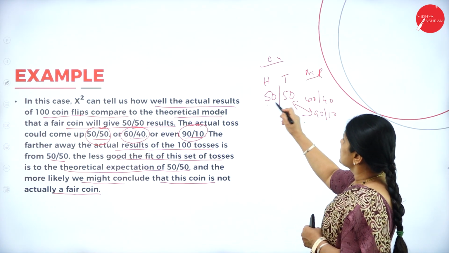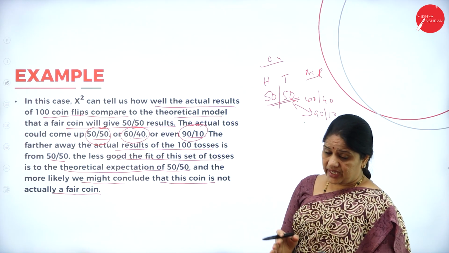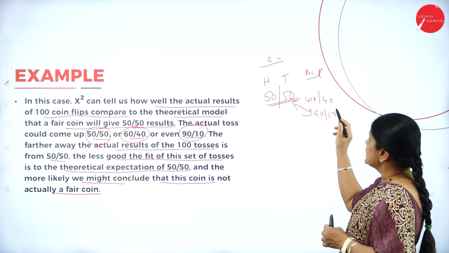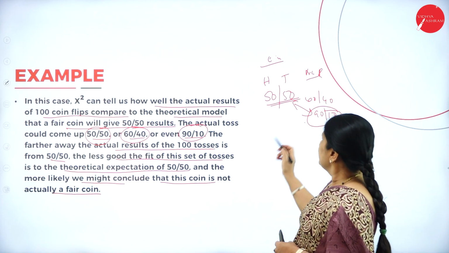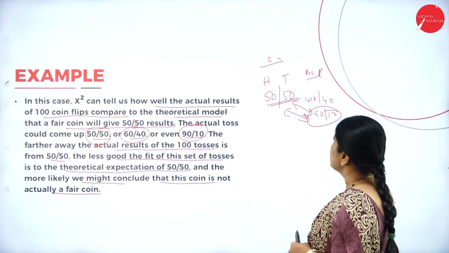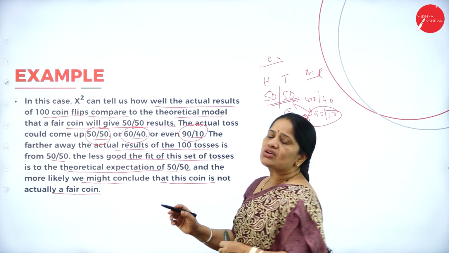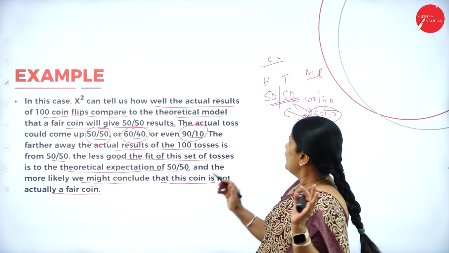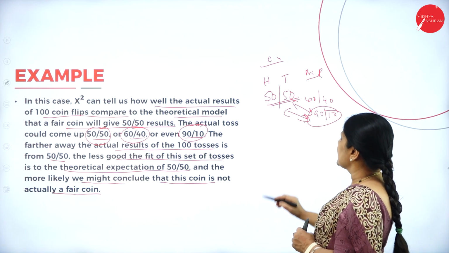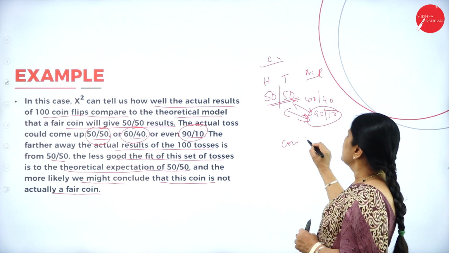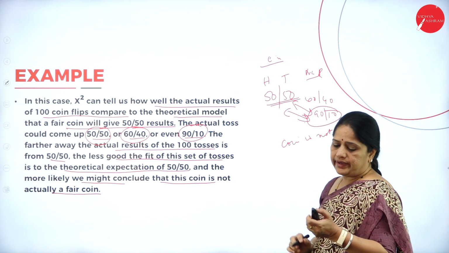Now what is the theoretical expectation? The theoretical expectation is when we toss a coin 100 times, we will get 50 heads and 50 tails. But then the actual will be quite different. We may get 90 heads and 10 tails. So whenever there is a difference between the theoretical and the actual, the more likely we conclude that this coin is not actually a fair coin. So if there is a lot of difference between the theoretical and the actual, we say that the coin is not a fair one. There is some discrepancy in the coin.